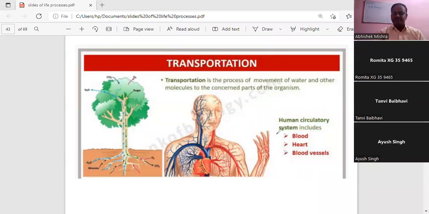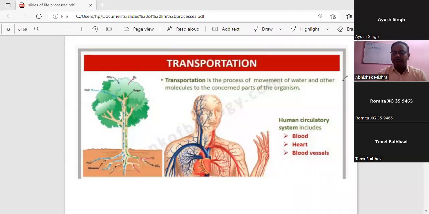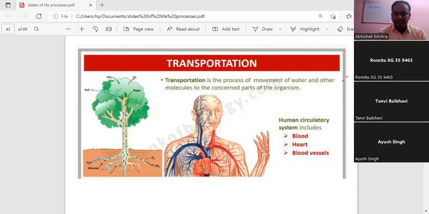In the same chapter tissue, you have studied about the tissues which are responsible for the circulation or the transportation of the blood also. Now, can you tell me, students, if we are talking about the transportation of important materials in the body, which connective tissue transports this in the human? Transportation of the respiratory gases. Okay, Ayush, again, unmute yourself. Sir, blood. Blood, very good.